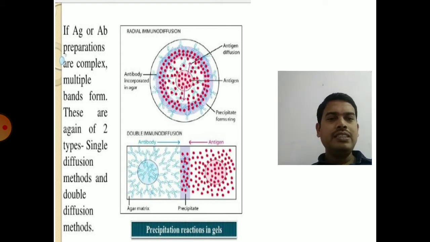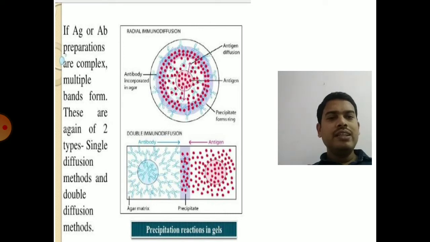After that, punctures are made in radial manner and at the center of the agarose gel. Now you will introduce antigen at the center, and on the remaining radial wells you will introduce your antibody. This plate is incubated at 37 degrees centigrade in a humidity chamber.